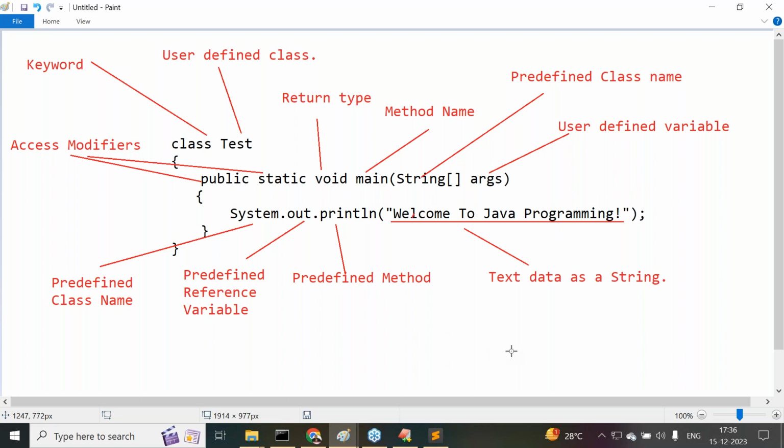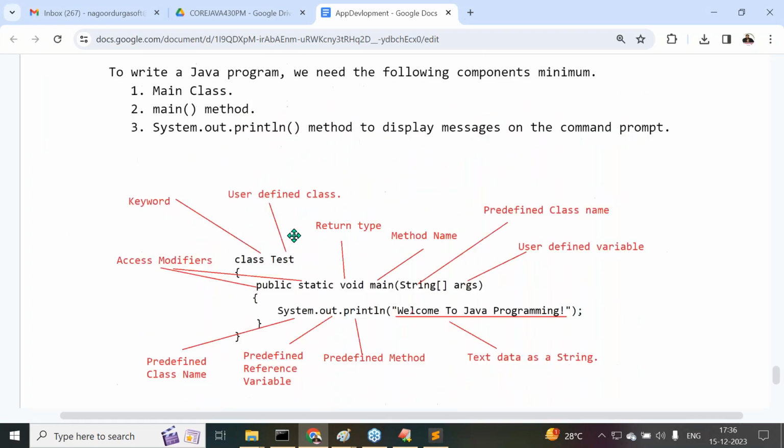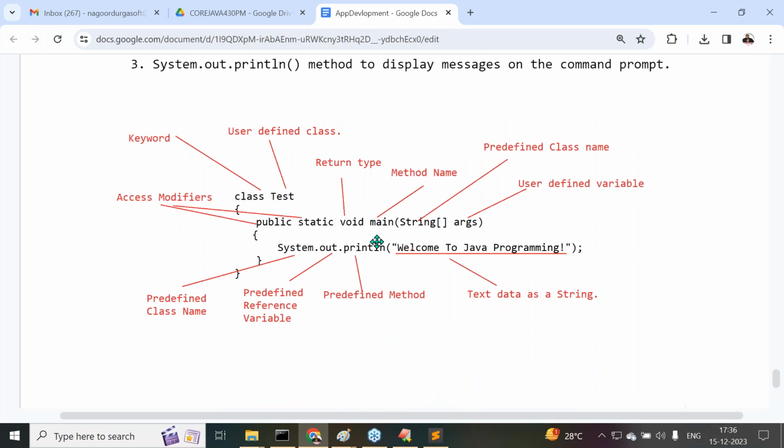Now this is the total point. This is the diagram I provided showing how to write the minimum Java program, and what components we require. To write any Java program, how many elements do we require at minimum? Three elements: the main class, the main method, and one System.out.println method. What is the purpose of System.out.println? To display some message on the command prompt. For that purpose only we require the main method.